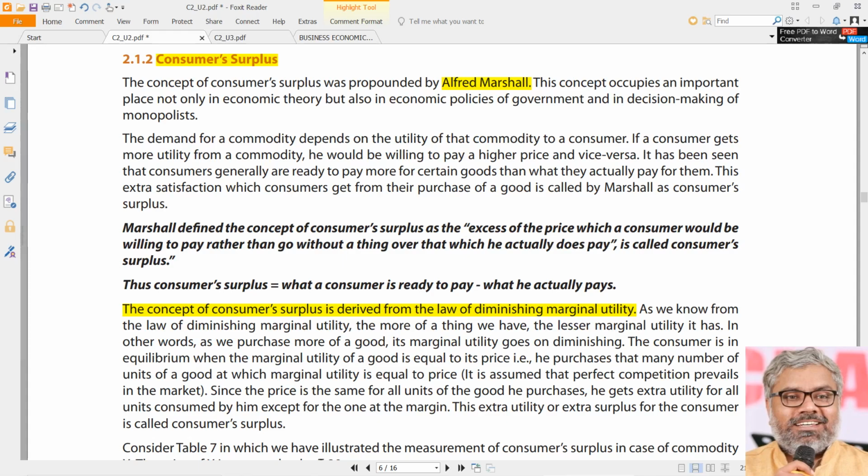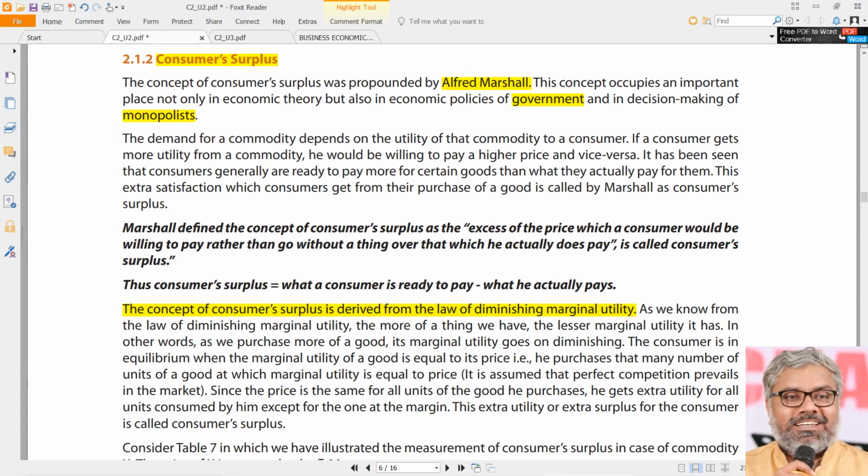But what does the theory of consumer surplus say? We'll have to look at that in this session. And not only that, we'll also have a general understanding of how consumer surplus could be useful in practical scenarios, whether to the government or to certain business people like some monopolists, and how it is going to be applied. But before that, let us understand the background of consumer surplus and why consumer surplus arises first of all.